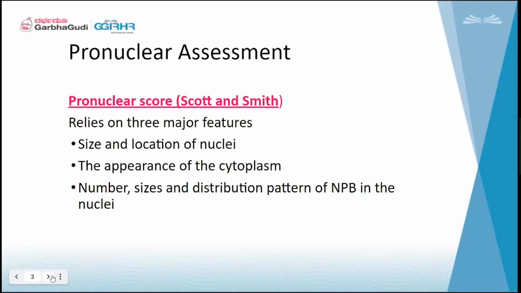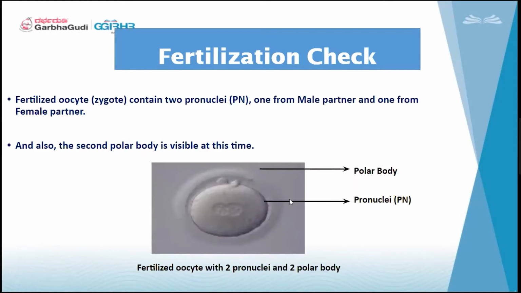For example, I am showing it here. This is a very normal oocyte, which is having pronuclei. This is pronucleus 1 and 2. They are arranged in the center of the oocyte. If you see, it should be in the center. And there are a few dots here. These are called NPBs, nuclear precursor bodies. Each pronucleus will have these many NPBs, and the other one will have these many. One is from the oocyte, the other one is from the sperm.